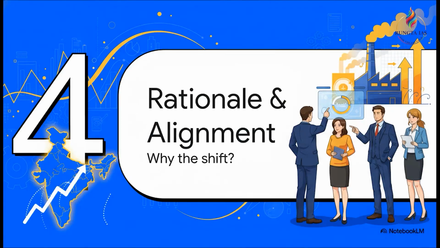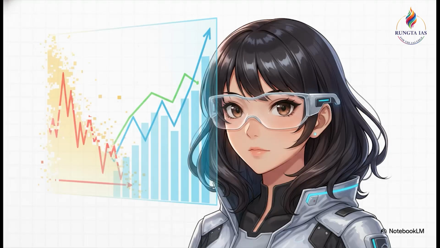Now for Section 4, let's look at the rationale and global alignment. As an IAS aspirant, you always need to critically analyze the why behind any major policy change. Why this massive shift? Well, moving to PPI offers a, end quote, more realistic assessment of inflationary trends in the economy. That right there is the high-impact phrase you absolutely must underline in your mains answers.